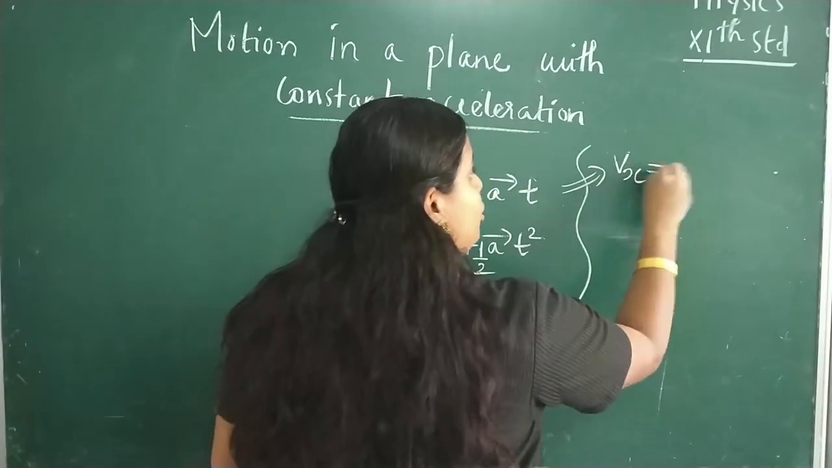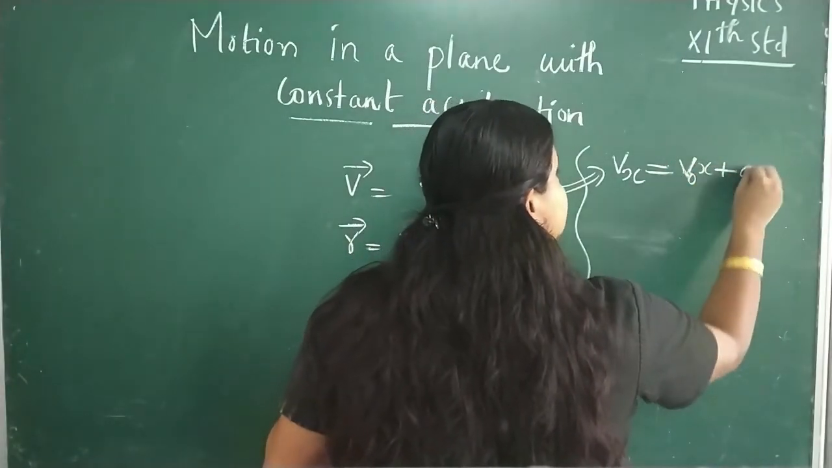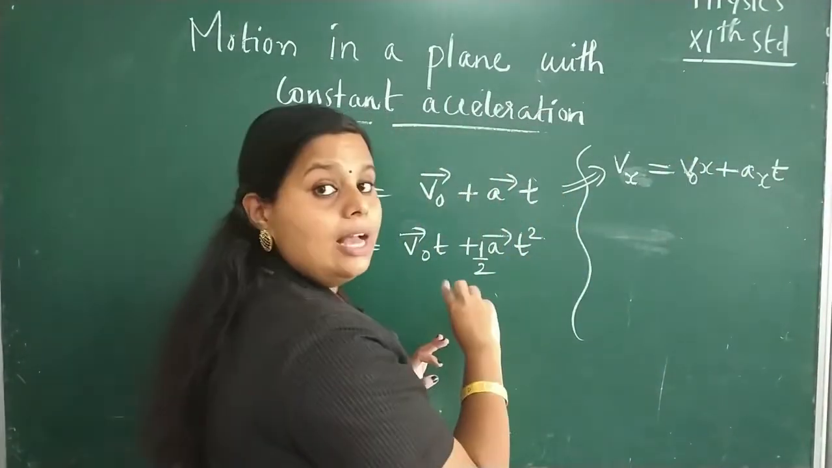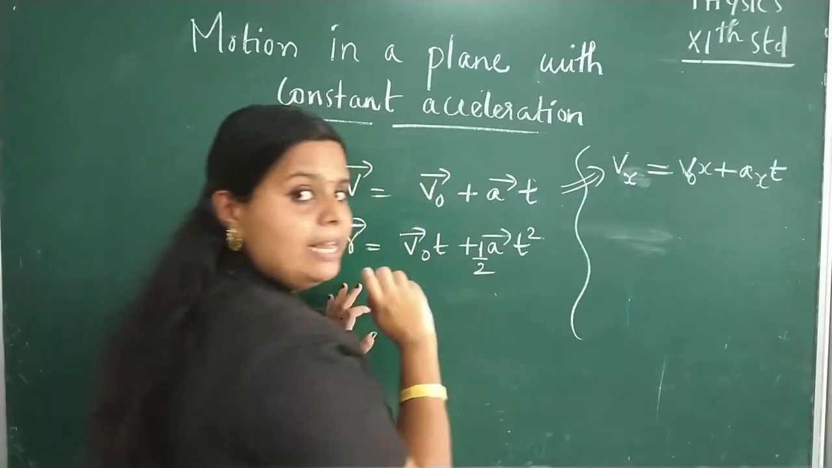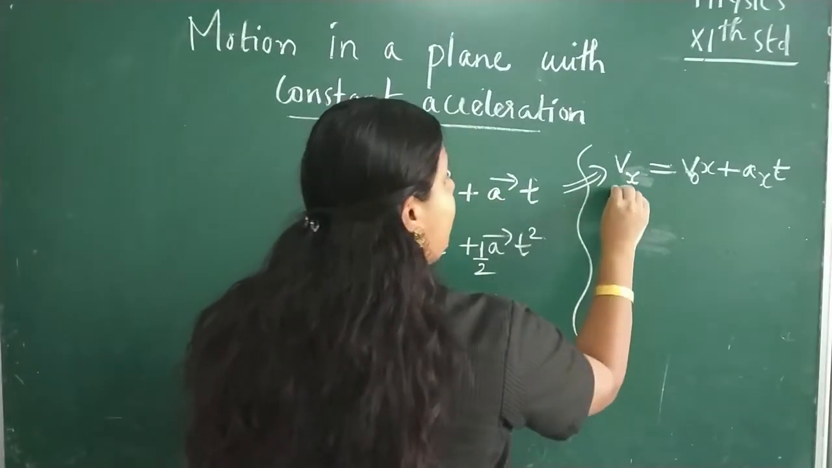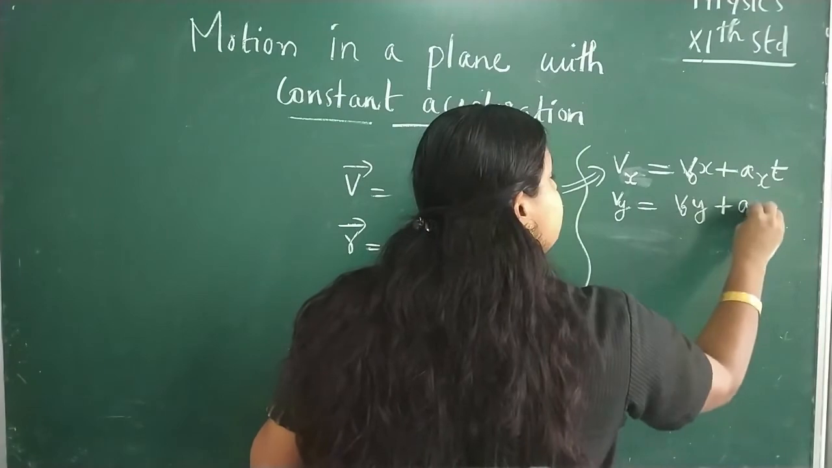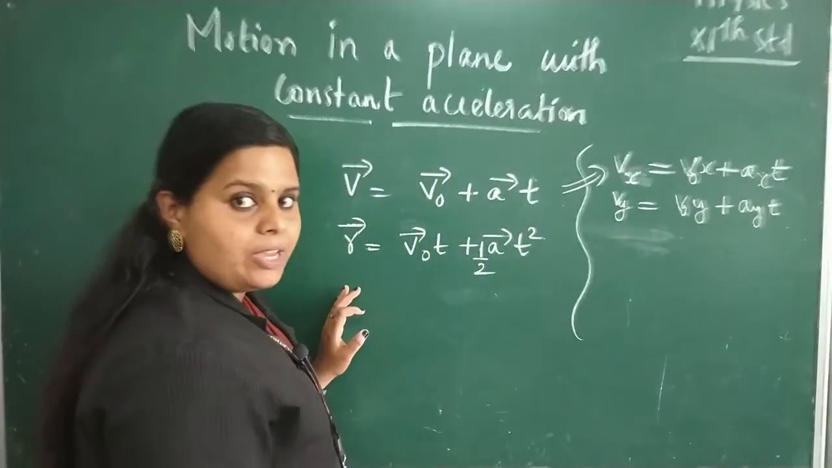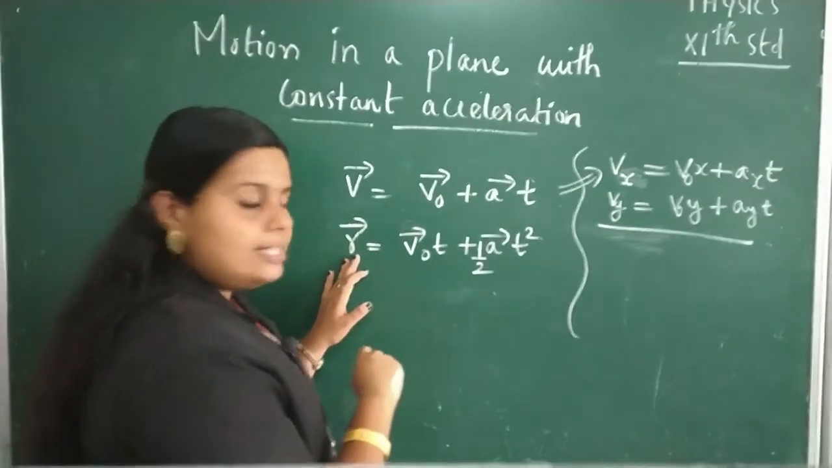Yes, the x component of velocity can be written as Vx is equal to V0x plus axt. Okay, so this is the x component of the equation. Vx is equal to V0x plus axt. Now what about the y component? Vy is equal to V0y plus ay into t. So same thing we can write in this case also. Here R is the general vector.